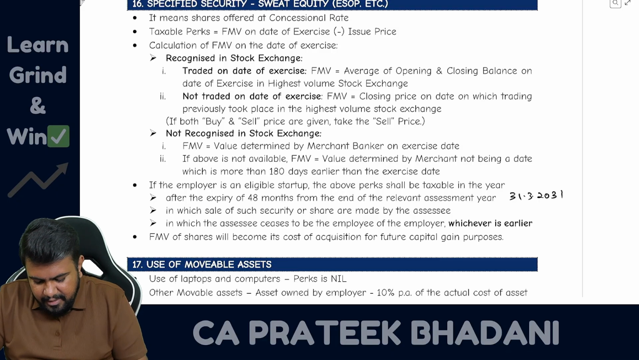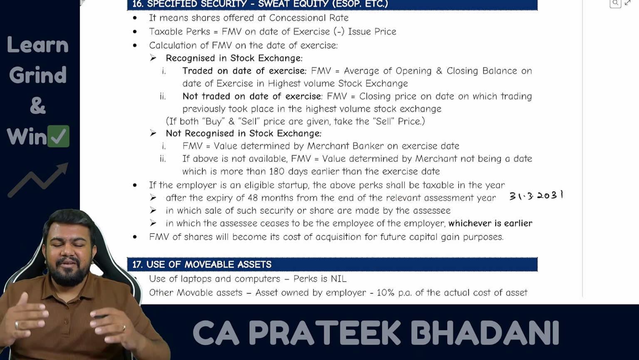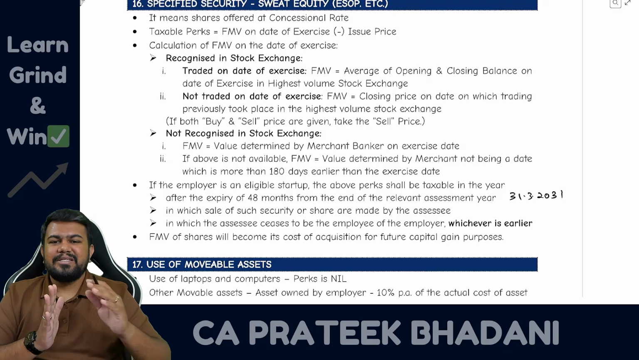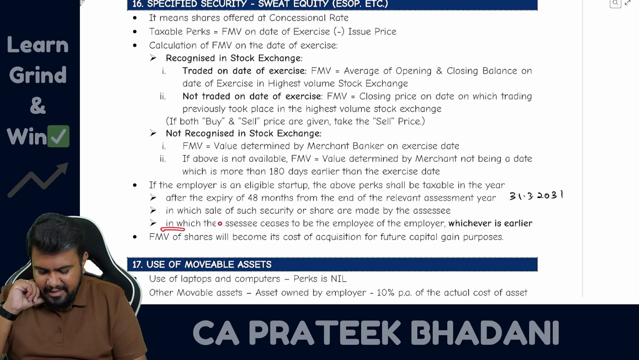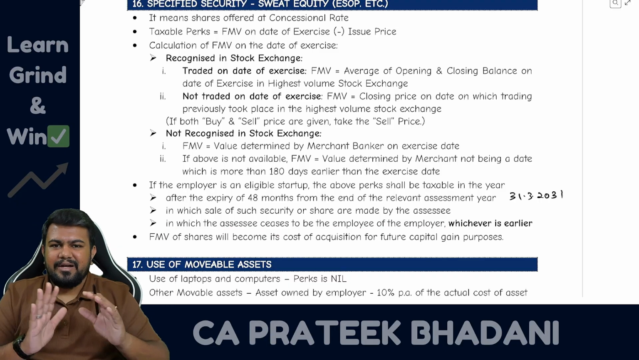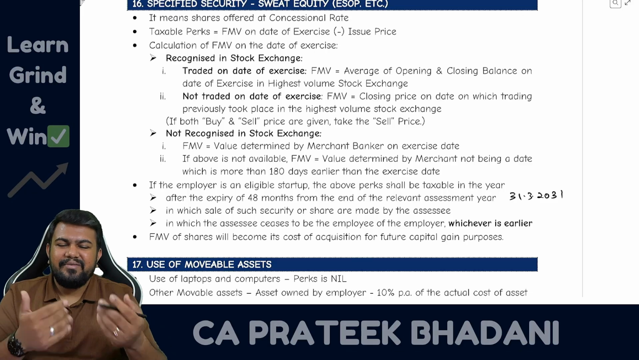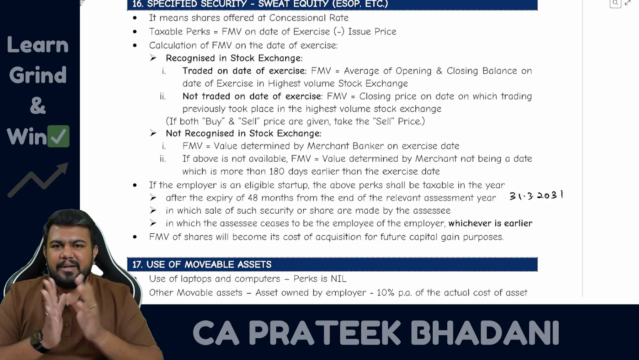Then, or the year in which the sale of such security or share is made by the assessee. Let's say before this date itself, the employee has sold these sweat equity shares to some other person. Then in such year it will become taxable. And lastly, in the year in which the assessee ceases to be the employee of the employer. So let's say up to 2031 it is not taxable, I told you. But in 2027 itself the employee has quit the organization. Then in 2027 it will become taxable.